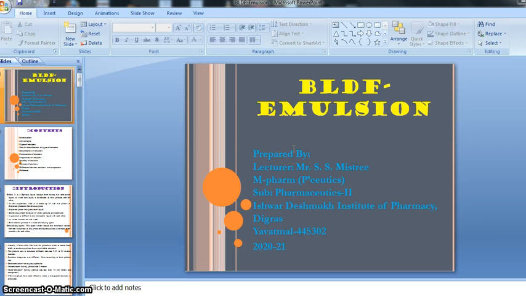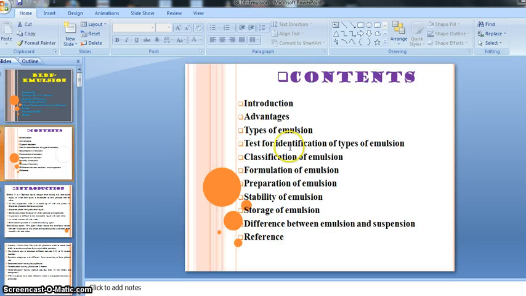So, as you all know, we are studying the emulsion dosage form, right? That is a biphasic liquid dosage form, in which we have covered most of the topics: introduction, advantages, types of emulsion, tests for identification of the type of emulsion, then classification of emulsion. Then formulation of emulsion. We are now discussing the formulation of our emulsion, right?